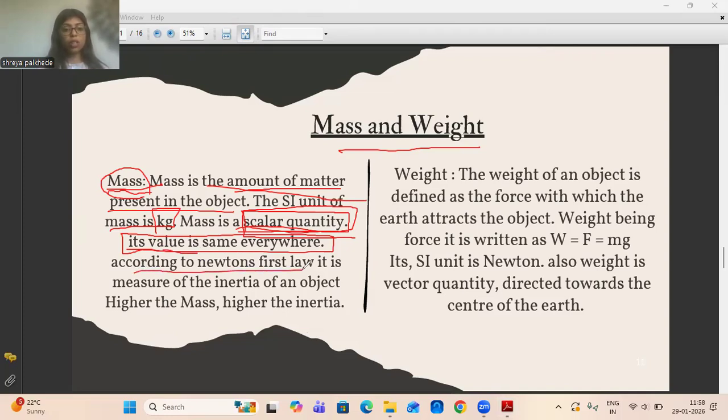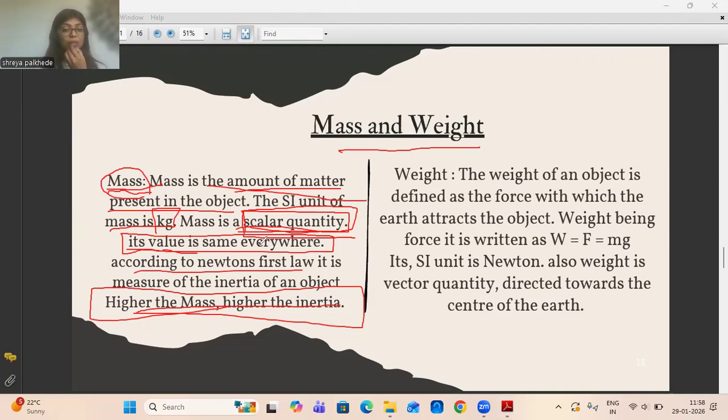So according to the first law, mass is a measure of inertia: higher the mass, higher the inertia. If the object is very huge or heavy, I will require a heavier force to change its state of rest or state of motion. So the same law applies here: higher the mass, higher the force required to change its state. So the points about mass: it is the amount of matter present in an object, the SI unit of mass is kg, mass is a scalar quantity, and its value remains the same everywhere.